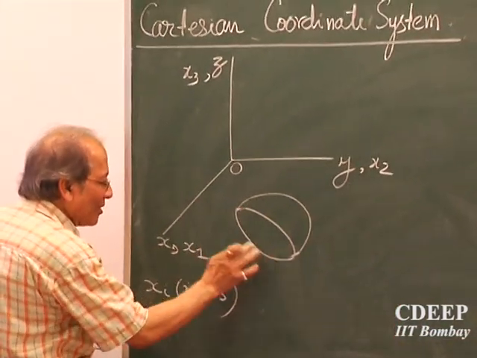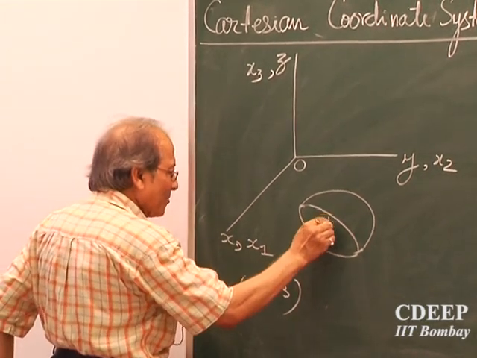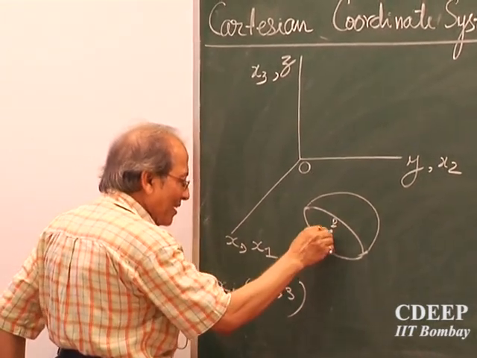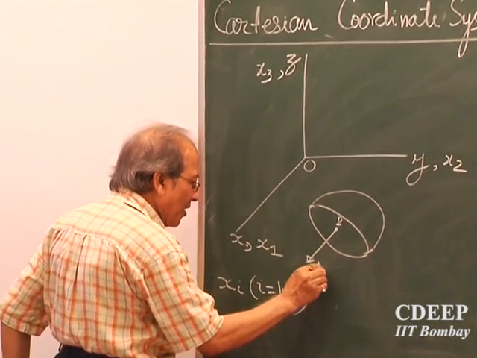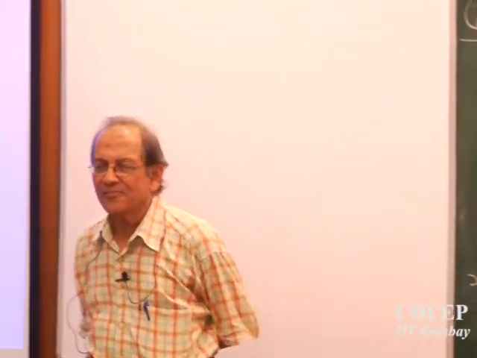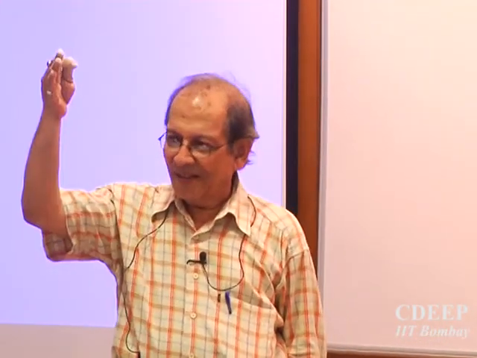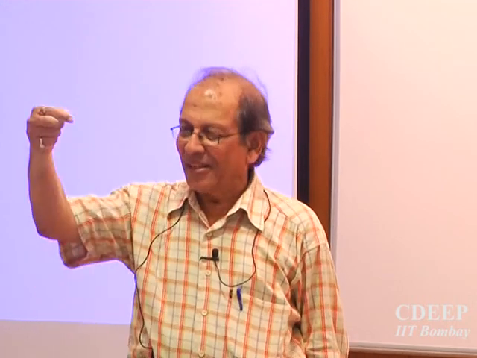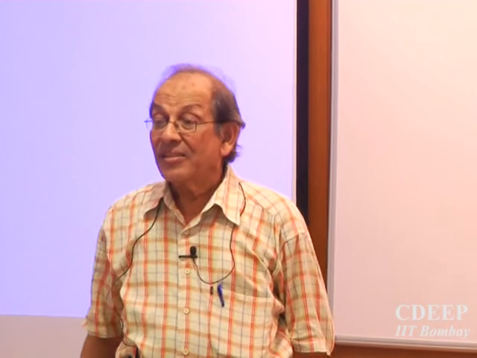Now I will tell you that this body is there and there is a point somewhere here, P, such that if I draw the unit normal, it coincides with the positive x axis. I have cut it through such a plane that the outward normal to the plane of the body is in the positive x direction.